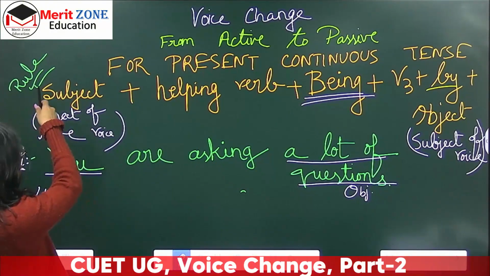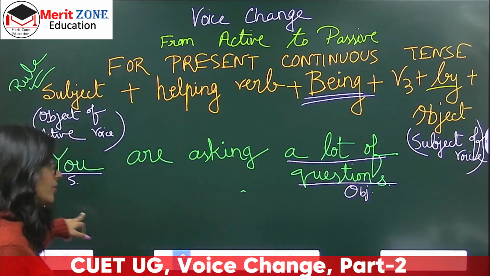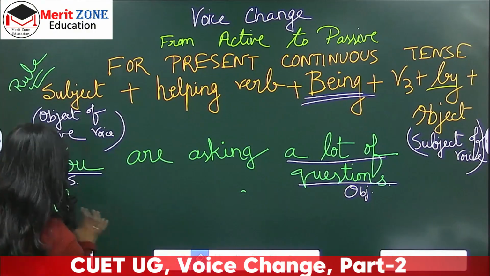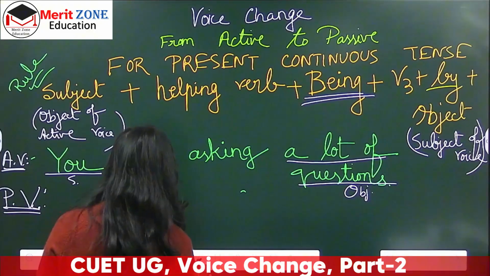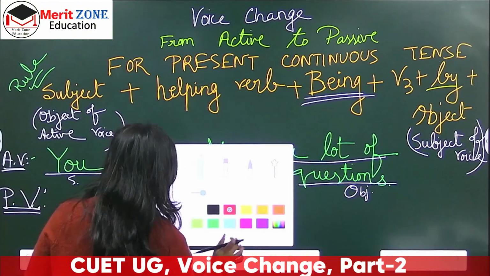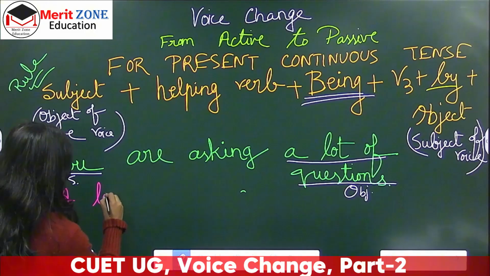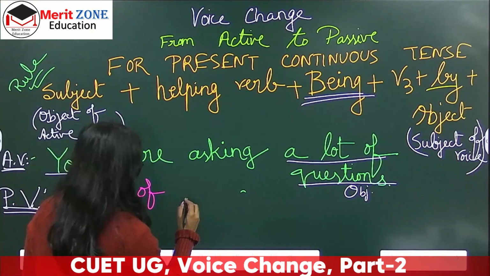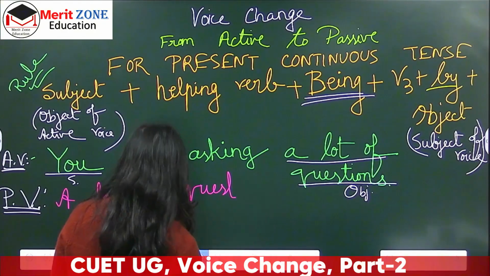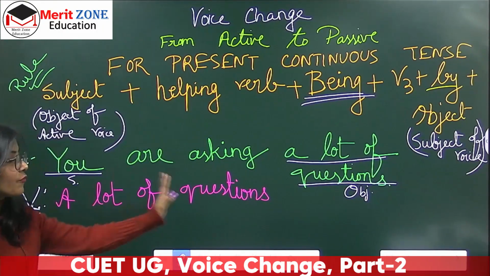here. Active voice subject means which is object of the active voice. So here I'll bring the entire thing here. So it goes this way. A lot of, okay, I think I'll just use some other colors for your own understanding. Let's mark it this way. Okay, so a lot of questions. Okay, now a lot of questions.